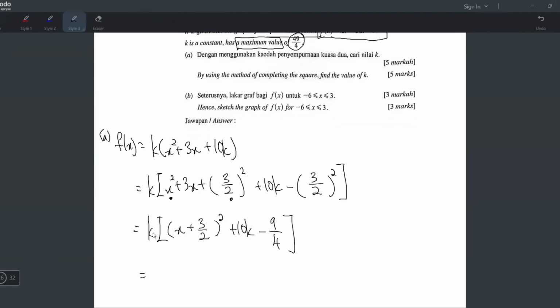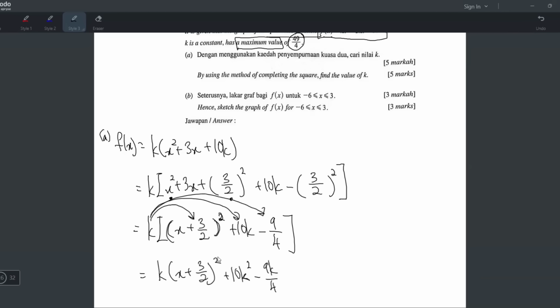So now what you can do is multiply the k in. When you multiply it in, then the big bracket no need to write already. So it becomes k and then small bracket x plus 3/2 squared. And when you multiply, it becomes like this. Because there are 3 terms inside, not four terms, because this whole bracket has the square. So these are together, everything. That's why you cannot multiply x or 3/2, you cannot. So when you multiply this, the first one will become this. And then the next one, k times 10k, that's going to be 10k squared. And then the last one is k times negative 9/4, that's going to be negative 9k/4. Okay, I'm done with completing the square.